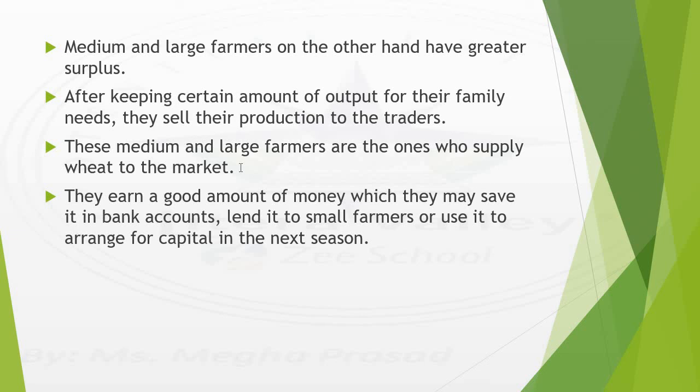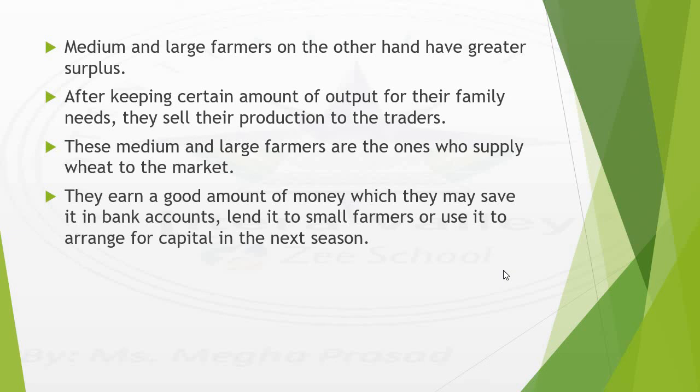That production is what reaches the market. They earn a good amount of money, which they may save in bank accounts, lend to small farmers, or use to arrange for capital in the next season. So since they earn a good amount of money, they have three options. They may save it, they may lend it to small farmers, or they may use it to arrange for capital.